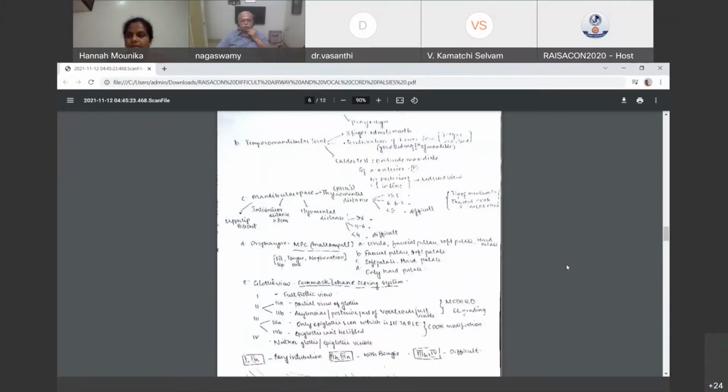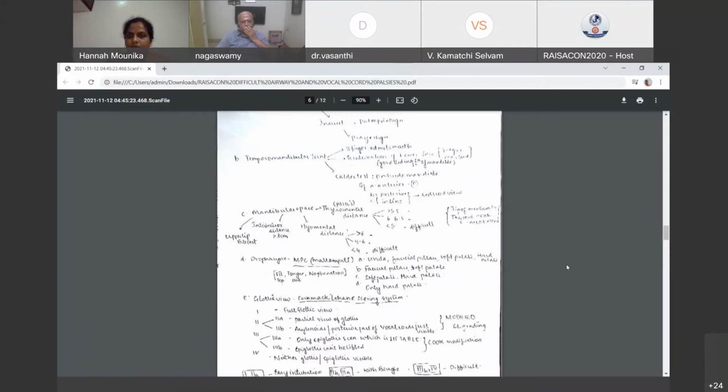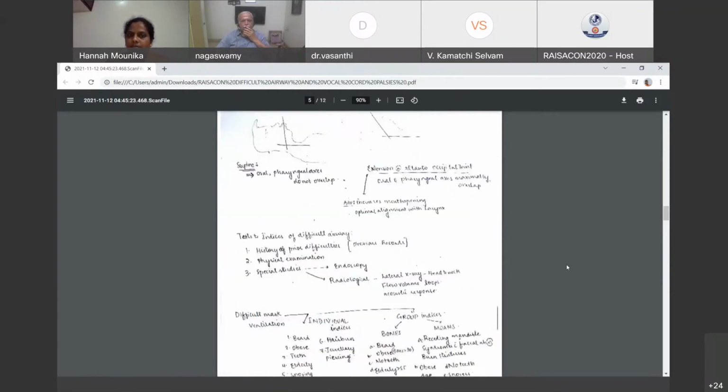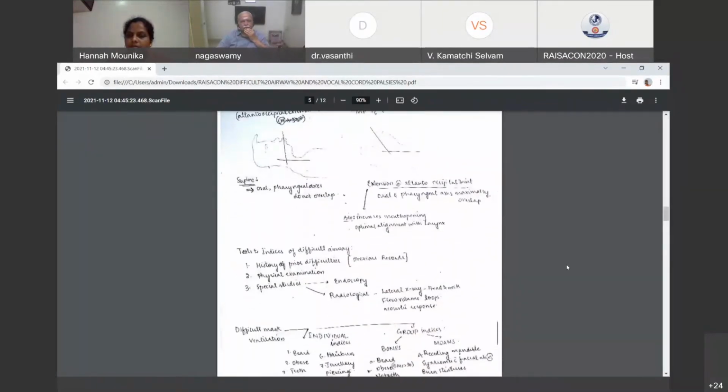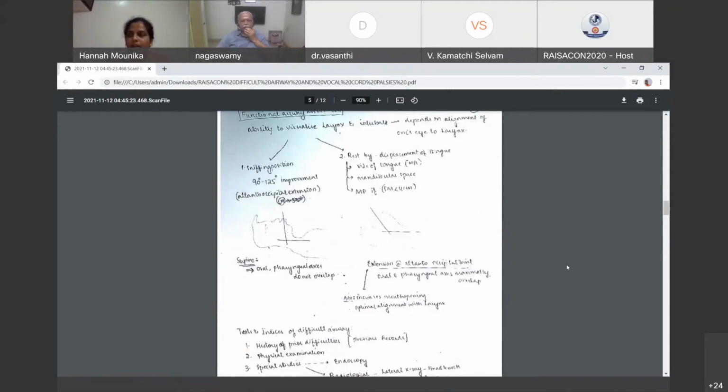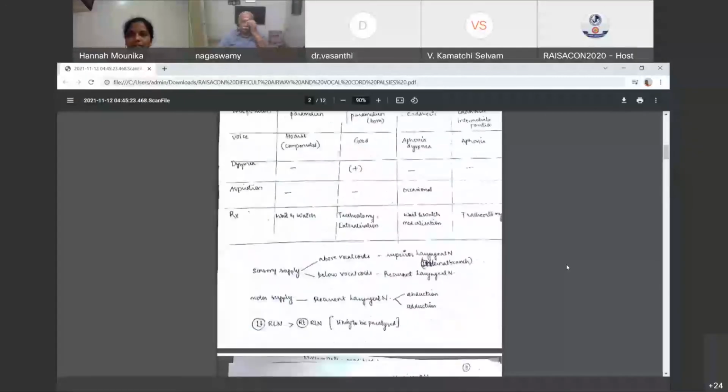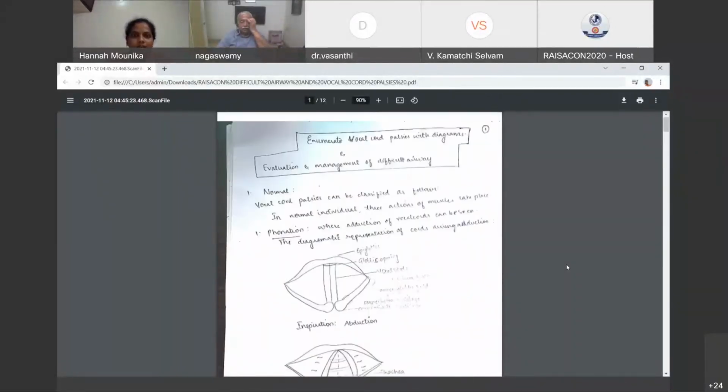And when you talk about airway assessment, though we are having a topic today on anatomy of the nose, it is worthwhile mentioning that the nasal cavity must also be examined for feasibility of nasal intubation if required. So that also needs to be mentioned. That's all. Otherwise, everything else was covered.